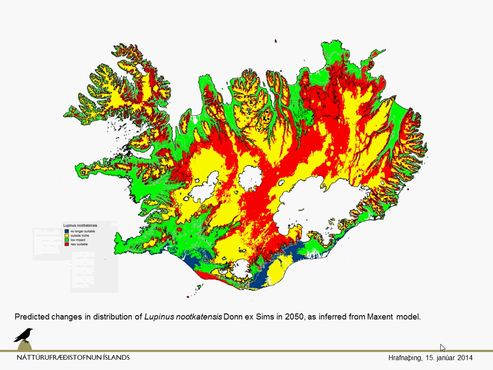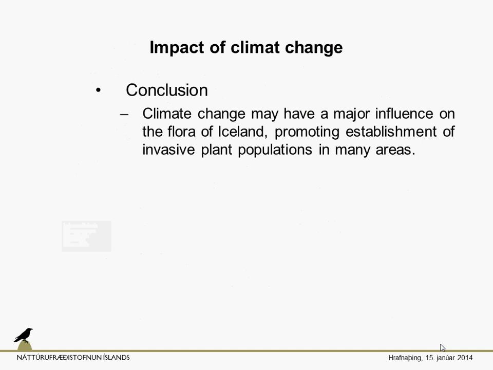But what should worry us is the red areas here, here, here, and here. These are new areas that will potentially be quite suitable for the species in the future. Actually, here the lupin is present already, so it fits quite nicely to what we have at the moment.